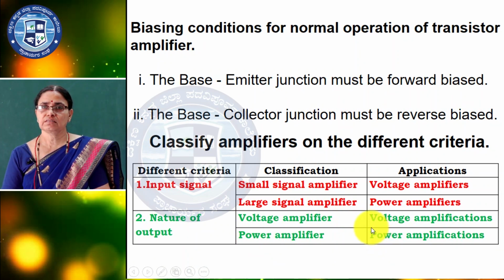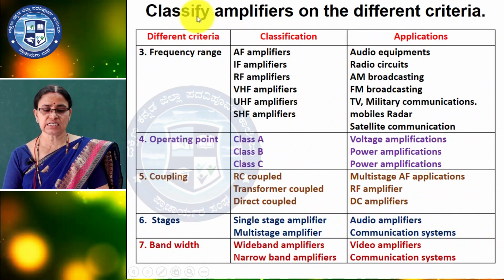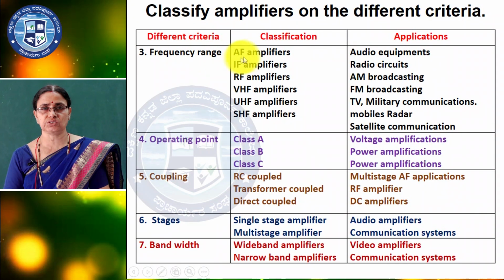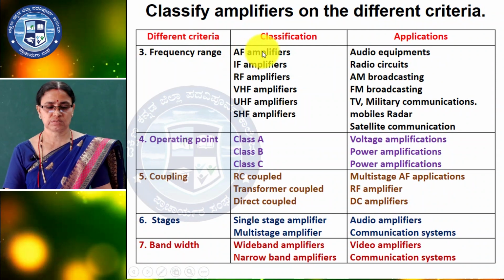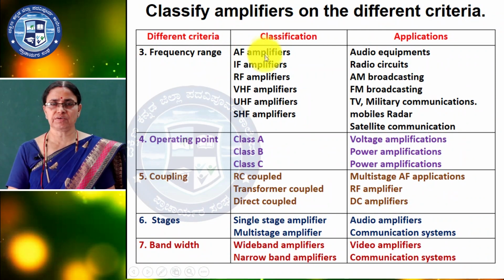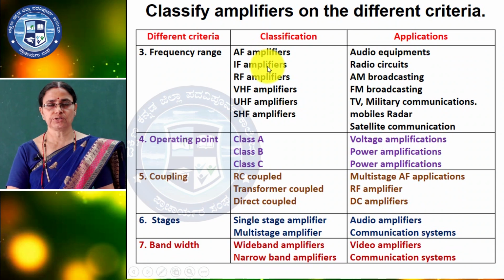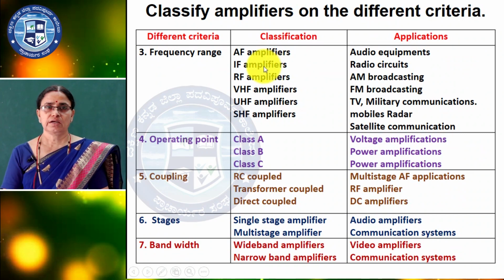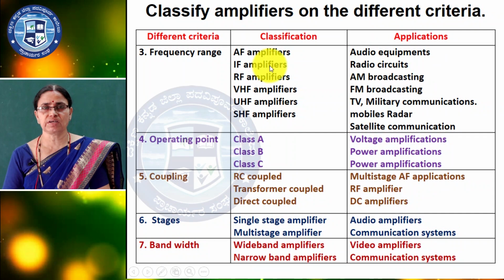So again, here we can classify according to frequency range into different types. AF amplifiers, that is audio frequency range, used in audio equipment. Intermediate frequency, IF, used in radios. RF amplifiers, the radio frequency, AM broadcasting.